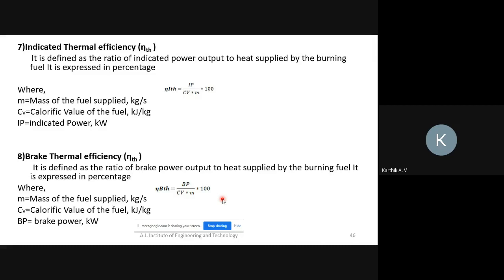Understood, right? Any doubt here? Terminologies: first one is mean effective pressure.